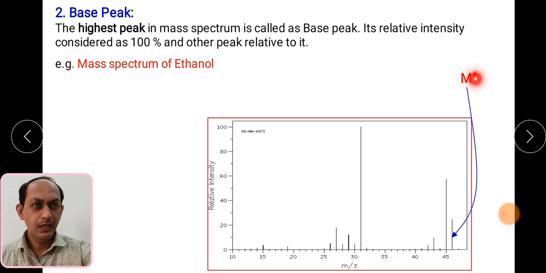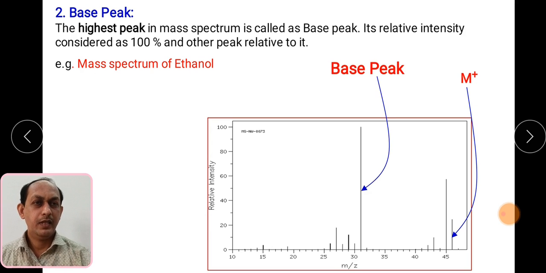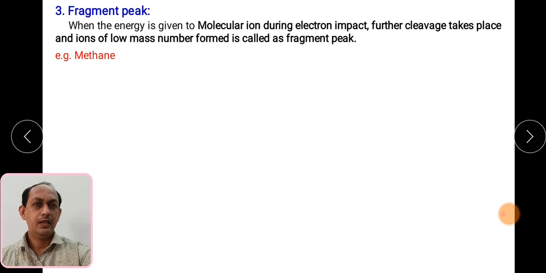So this is a molecular ion peak or parent peak, and this is a base peak at m/z ratio 31. So remember, base peak is having intensity 100%. Then fragment peaks. Next term is fragment peaks.